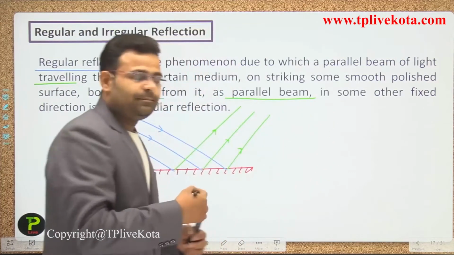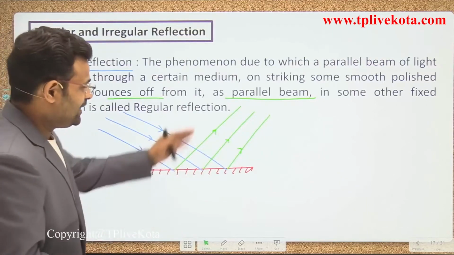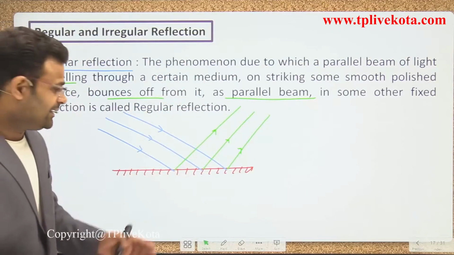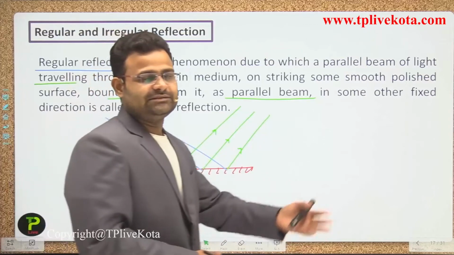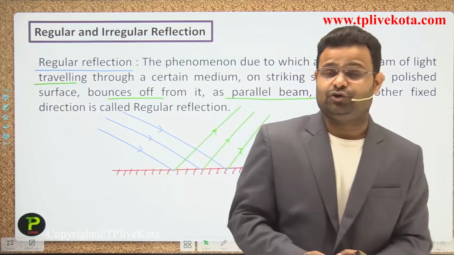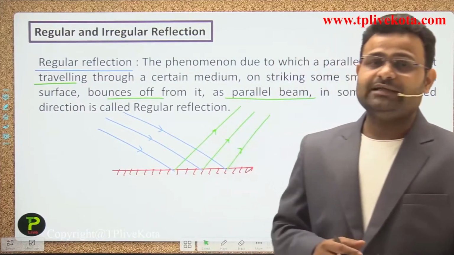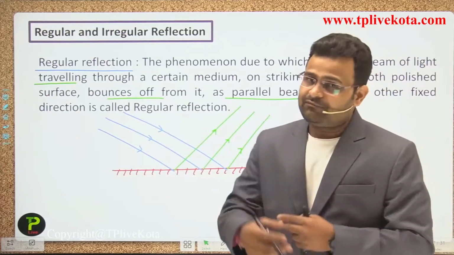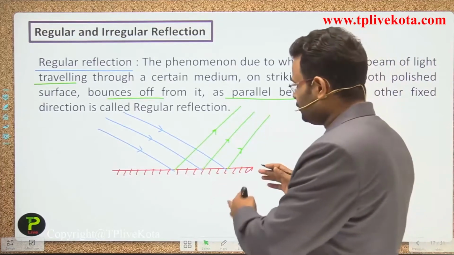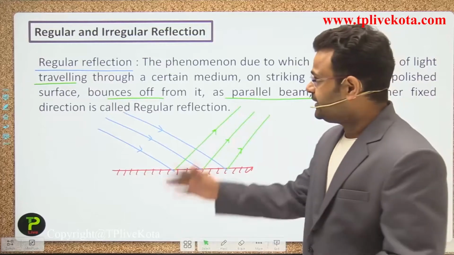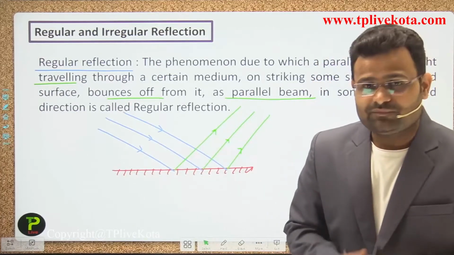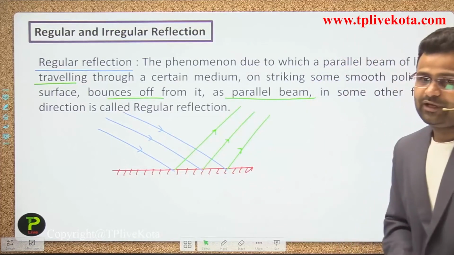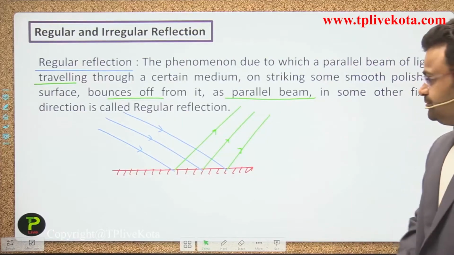Means all the bouncing rays are parallel to each other, guys. Before the incidence it is parallel, after the reflection it is also moving in a parallel form. So that is called a regular reflection, guys.